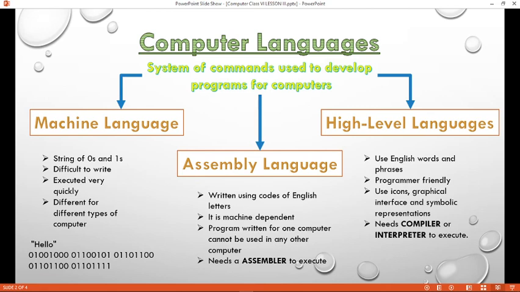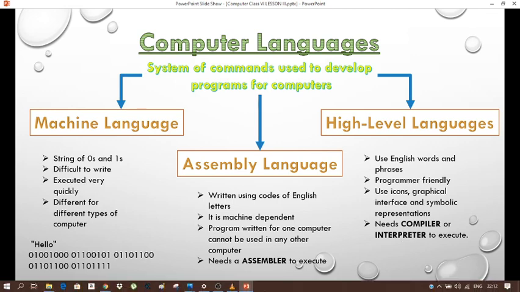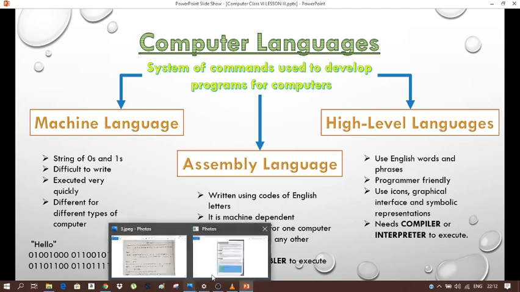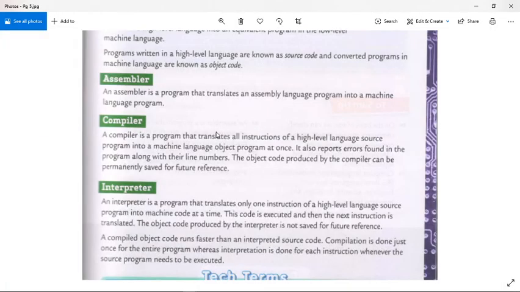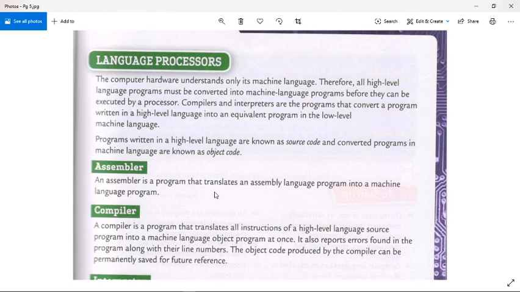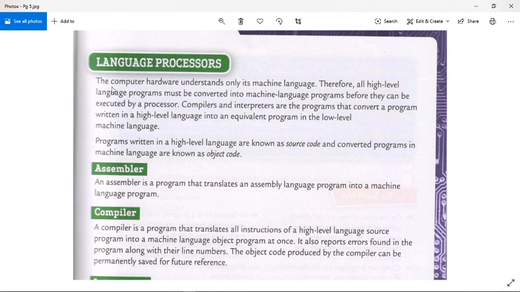You can see three new words here: assembler, compiler, and interpreter. I have highlighted the three words. What are these? These are language processors. A language processor is a software program designed to perform tasks such as processing programming code to machine code.